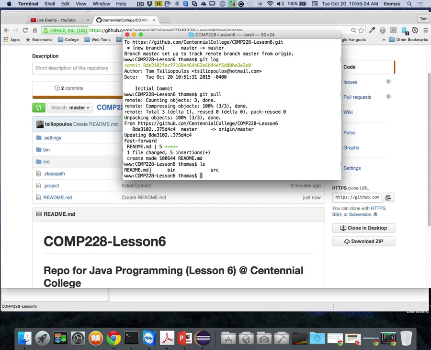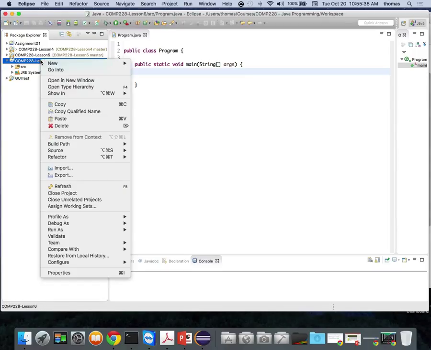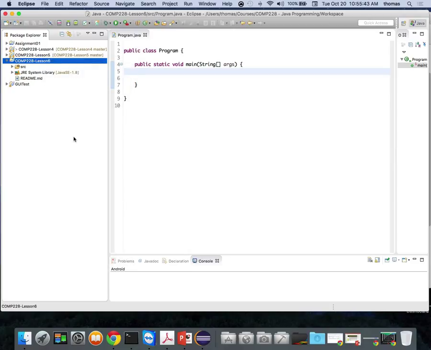You won't see the README file, or you may not see the README file in Eclipse. If I go back to Eclipse, and if I look at lesson 6, right? Here it is. Do I see the README file? The other question to ask yourself is, can I refresh somehow? Because sometimes what happens in Eclipse, there it is. If I don't refresh, then I don't know that I have extra files or other things that are hidden here. By the way, let me just get rid of this GUI test because we'll do it together.